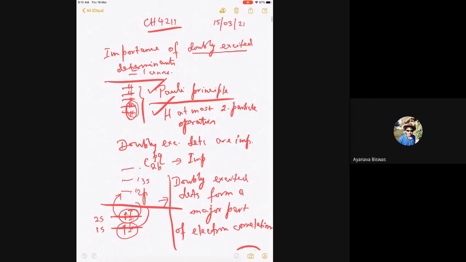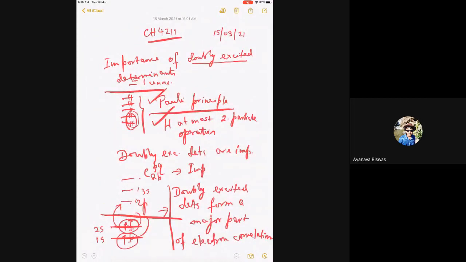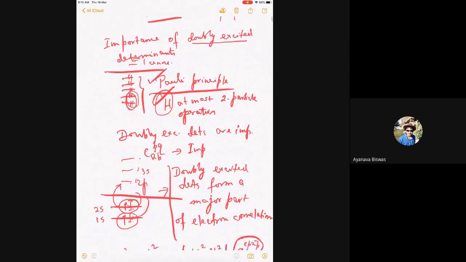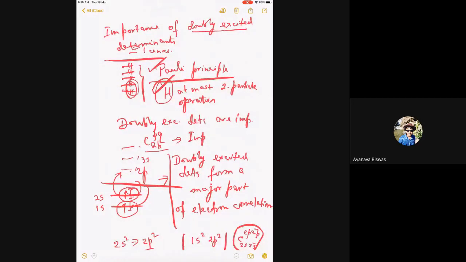Where more than 2 electrons cannot come in the same space to get excited. And the Hamiltonian itself has at most 2 electron operators. So for all that reason, we say doubly excited determinants are the most important, which means the coefficients in a full CI expansion, the coefficients of this kind are very important. That's what I mean by doubly excited configurations are important.